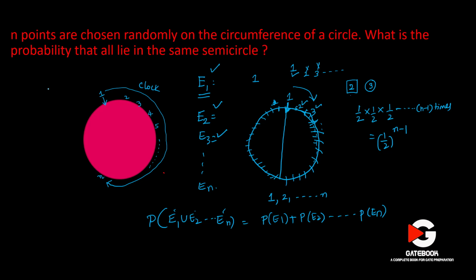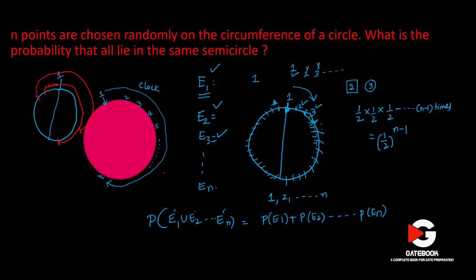Some students have this question: sir, if 1 is leading, then why have you taken this semicircle? That semicircle might be from here to here, sir. Why are you not considering this semicircle? The reason is, let's say you are considering this semicircle.